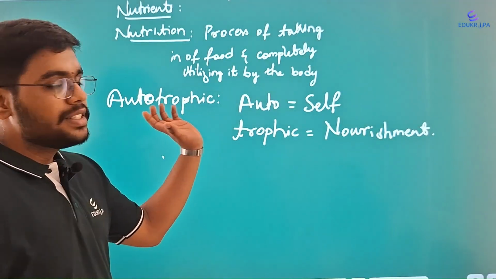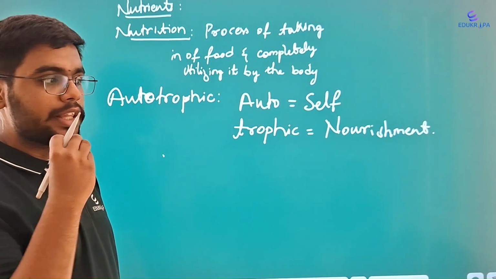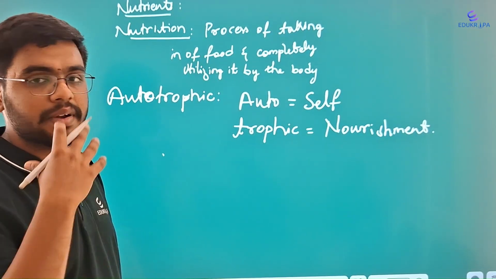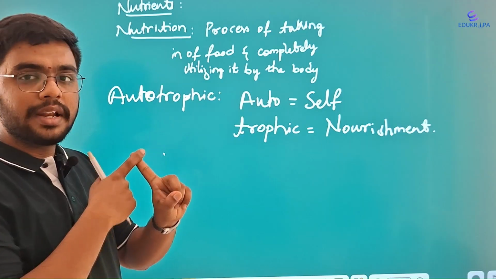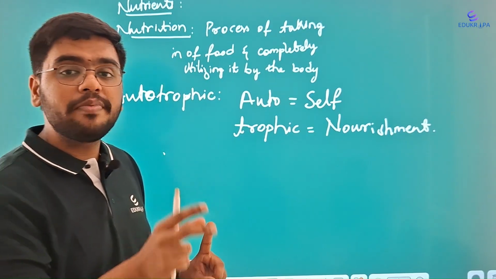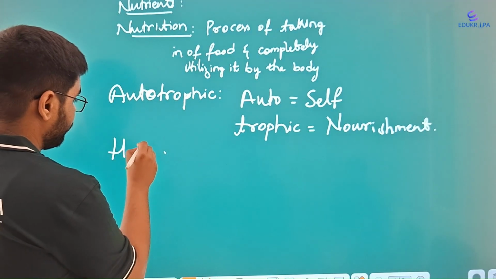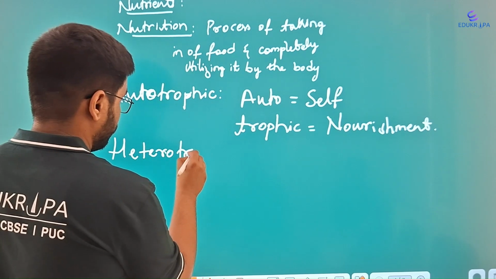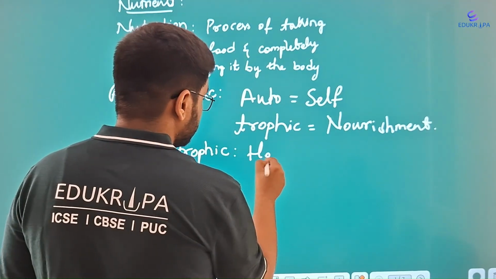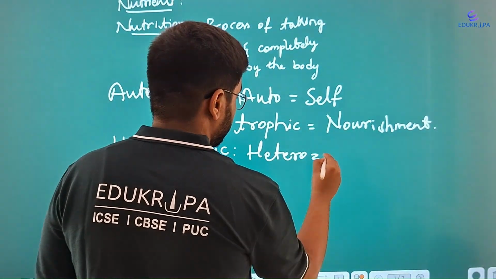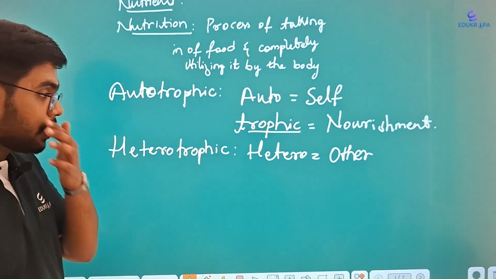Plants are the only living organisms which are autotrophic, meaning they utilize the raw materials from nature, for example sunlight, water, and air, and also minerals absorbed from the roots, to prepare their own food. Next is heterotrophic. Hetero means others, and trophic is already there, nourishment.